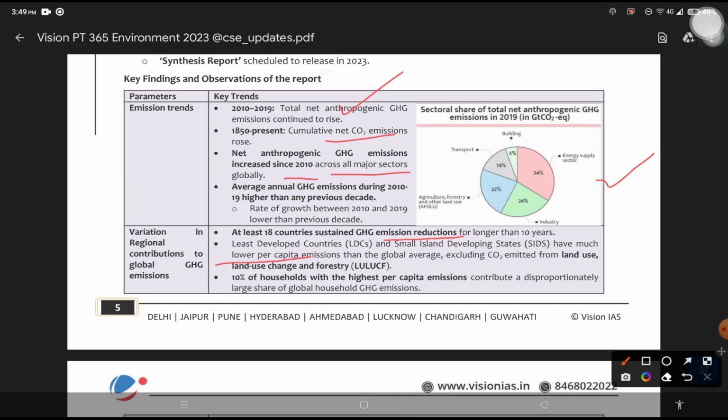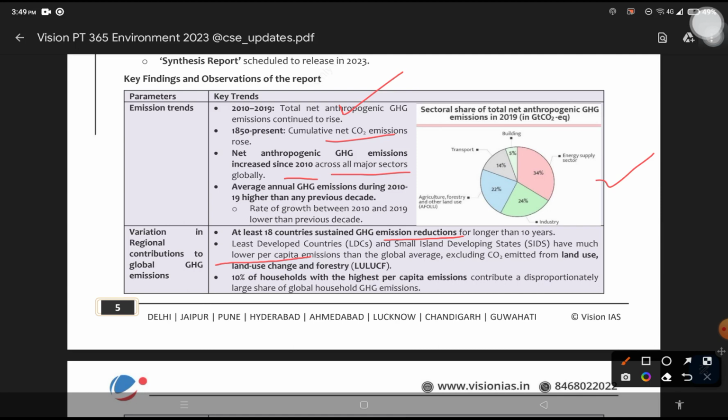But even in these countries with reduced greenhouse gas emissions, they are excluding the LULUCF, that is land use change and forestry. Even this term is very important. Sometimes this term could be asked as a question. LULUCF, commonly seen in the news: its full form, its target, its definition, etc., can be asked. So what is